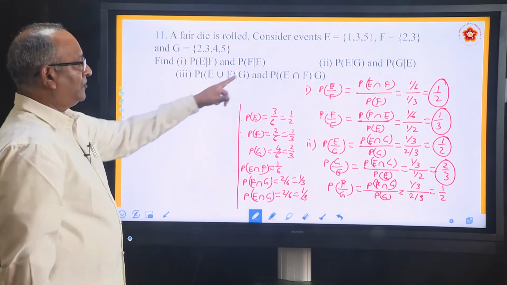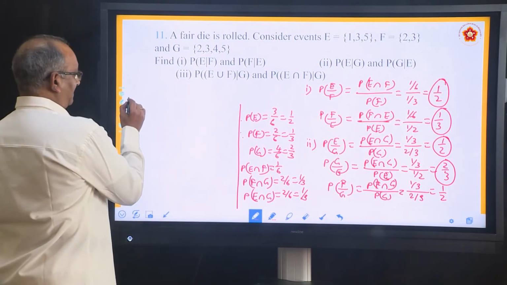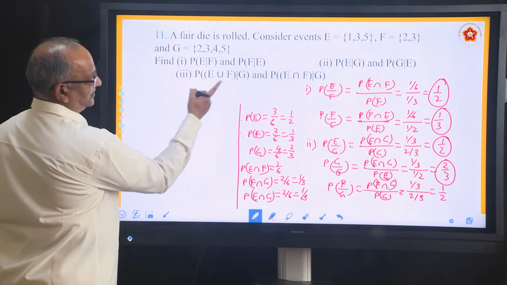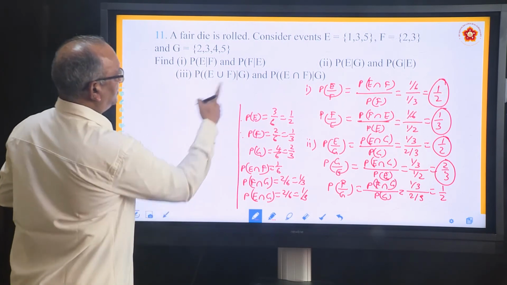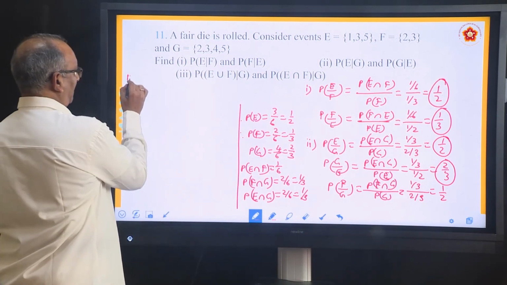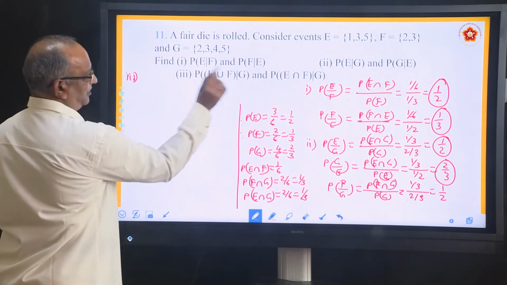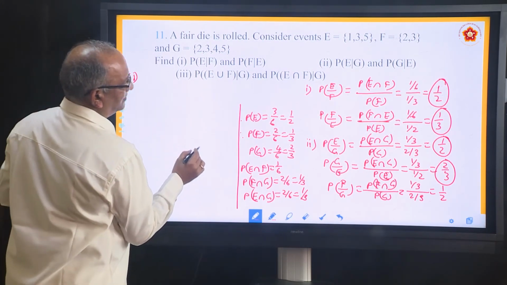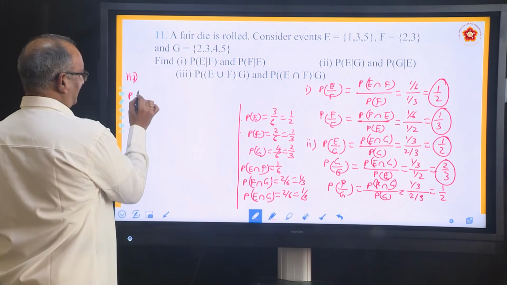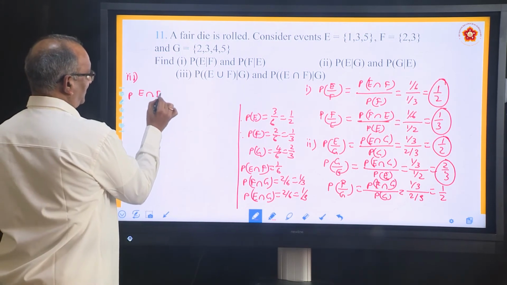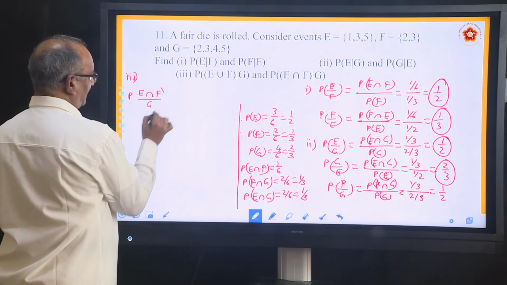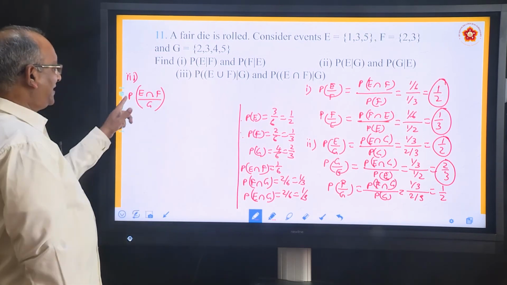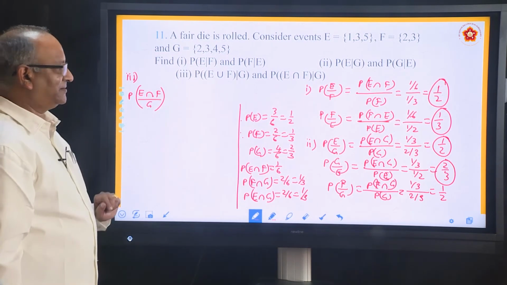Yes. What is that we want? P, fourth one it is, correct? Yeah, third one. We want to find the second part of third. P E intersection F by G. P E intersection F by G.